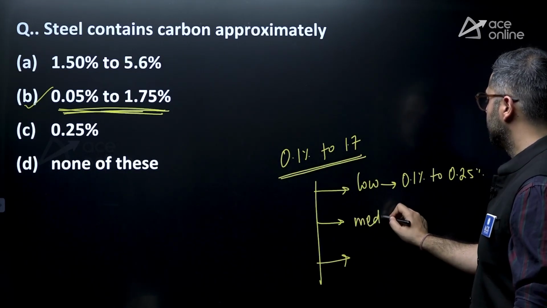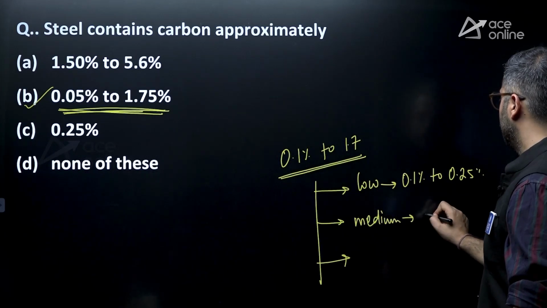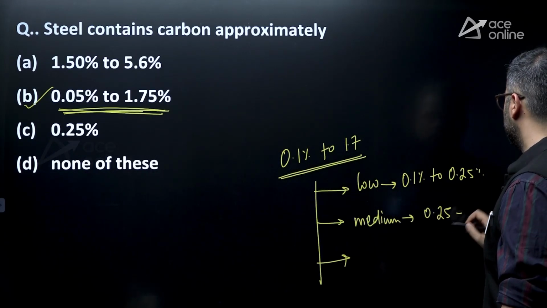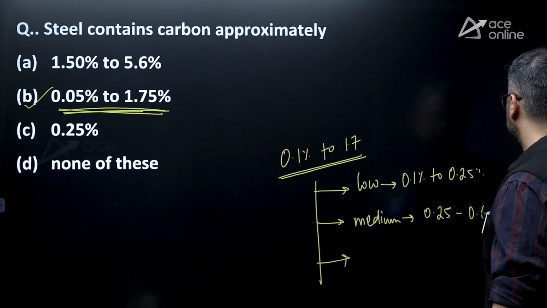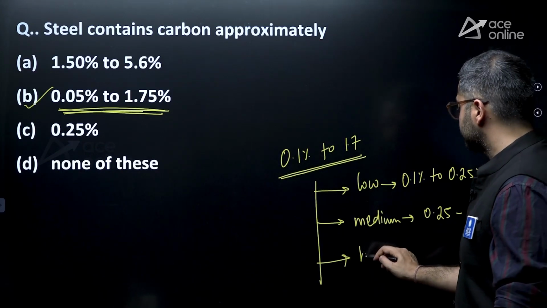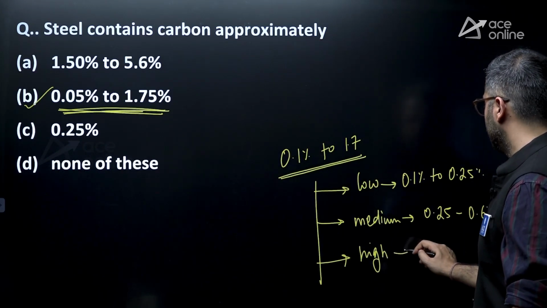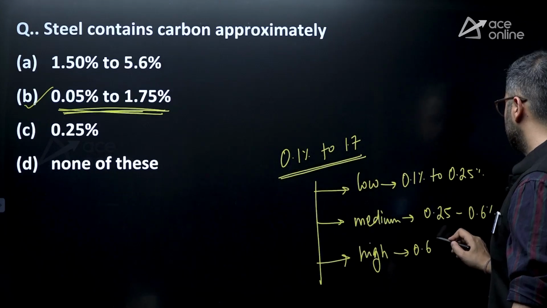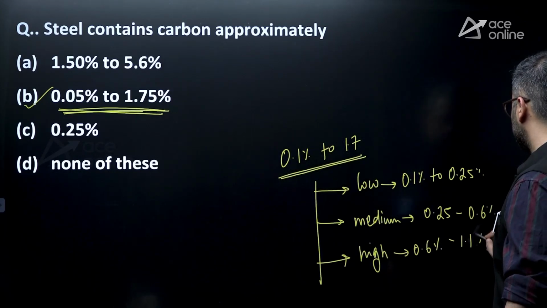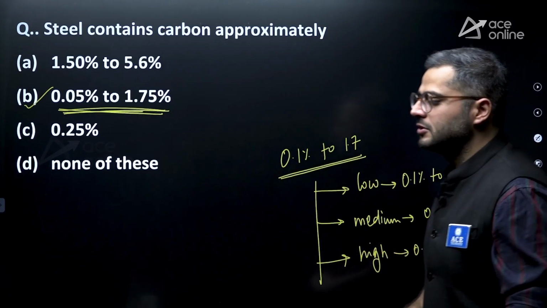Medium carbon steel, 0.25 to 0.6%, and high carbon steel, it is 0.6 to 1.1%, right? Approximately 1.7% also.